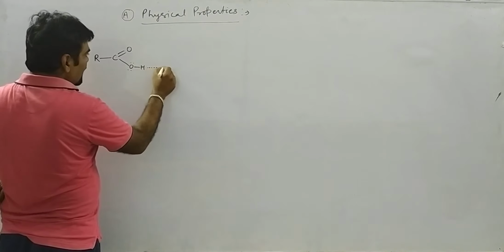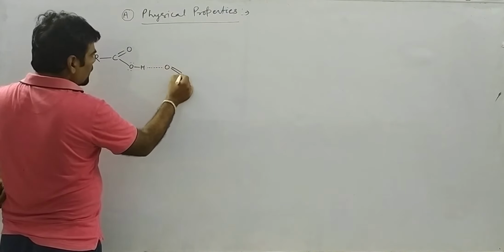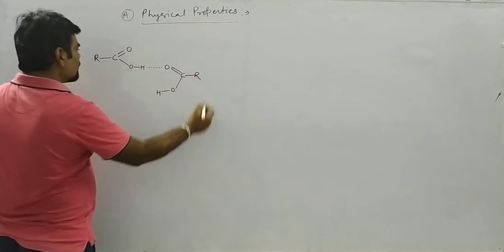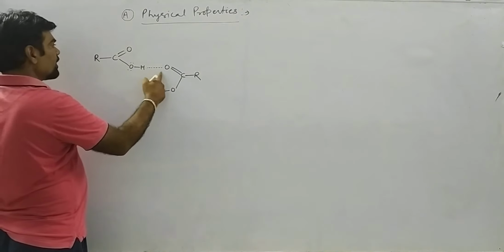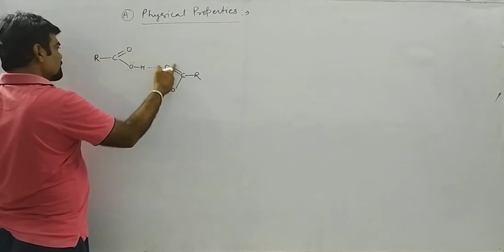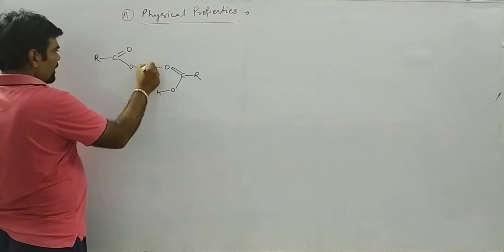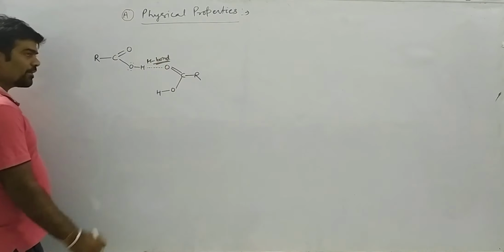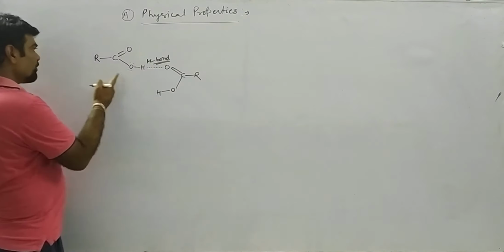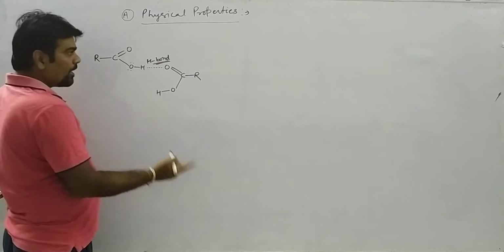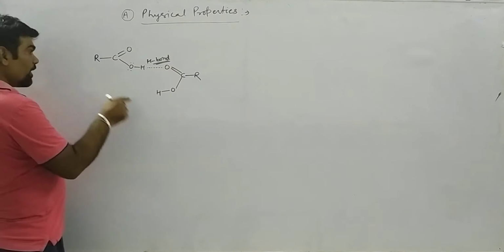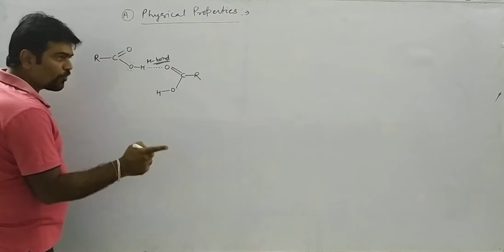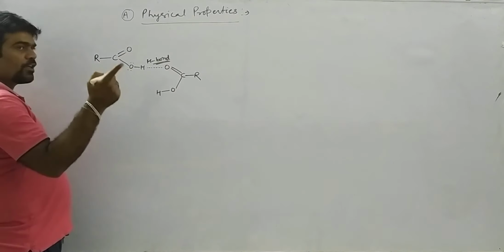And whenever this hydrogen is attached with another carboxylic acid, this hydrogen bond will be stronger because this bond is more polar. This hydrogen bond is stronger than in alcohol as well as amines. Therefore, their boiling point is higher than that of alcohol as well as amines. Even the boiling point of carboxylic acid is higher than that of alcohol, alkyl halide, ether, aldehydes, ketones and amines.